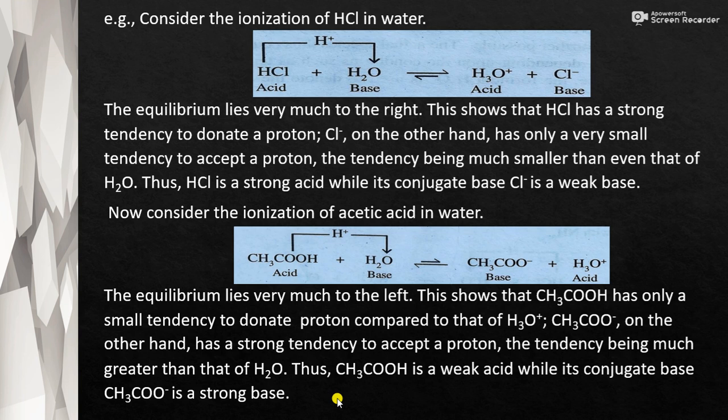Then now consider the ionization of acetic acid in water. Here we can see that the equilibrium shifts more towards left. That is, CH3COOH has only a small tendency to donate a proton compared to that of H3O plus. So CH3COO minus has a high or strong tendency to accept a proton, the tendency being much greater than that of H2O. So CH3COOH is a weak acid and its conjugate base CH3COO minus is a strong base.